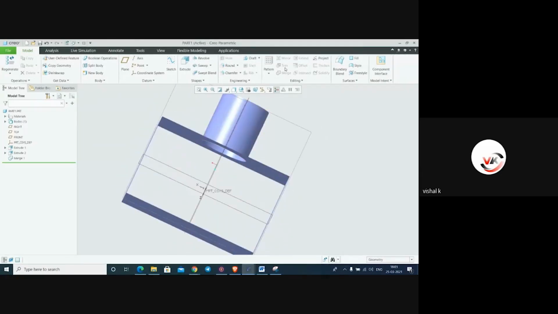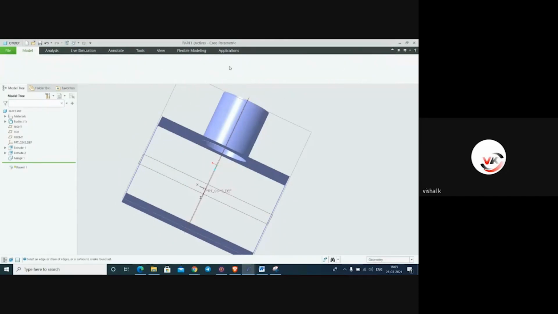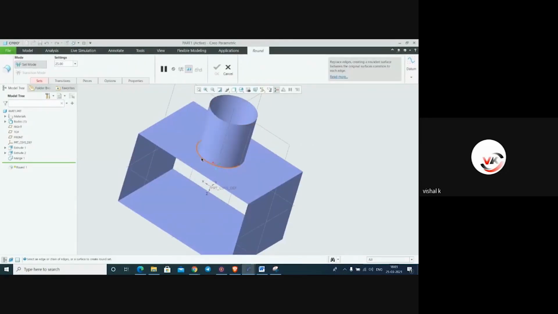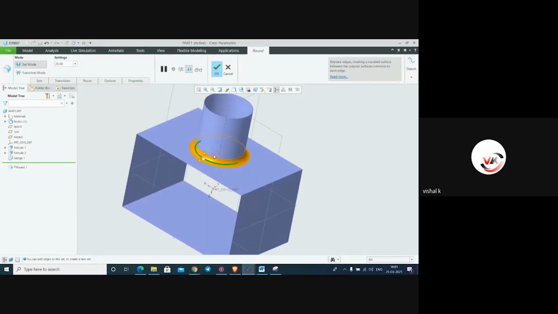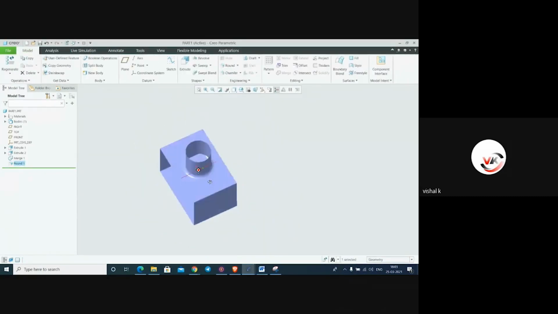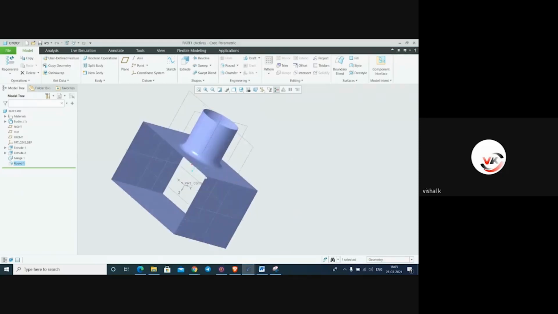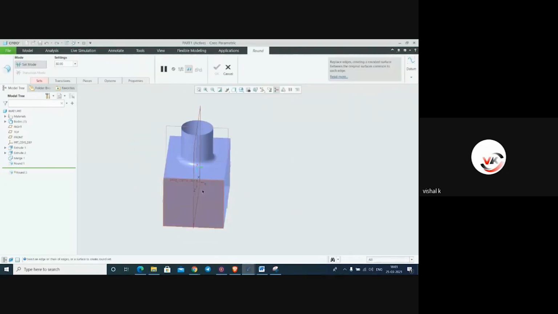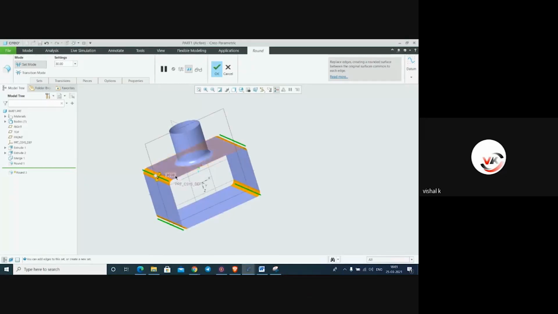After merging this, we can apply round also. Click on the edge, click on this edge wherever you want the round, and give the dimension whatever we require, like 30. Okay. See this. If you want to make it on another side also, just click the number of sides.